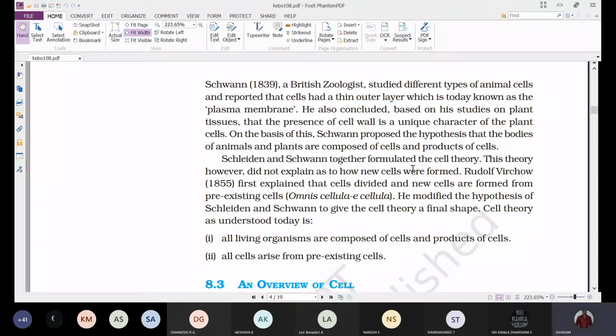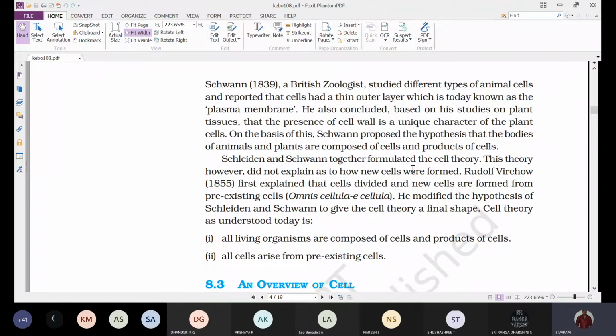Almost, plant cells and animal cells are the same except for the presence of the cell wall. Both have almost the same cell structures. That is what Schleiden and Schwann did, but they did not explain how new cells are formed.